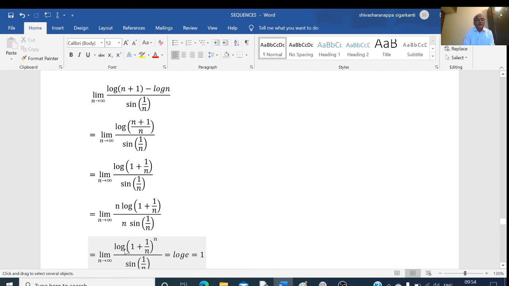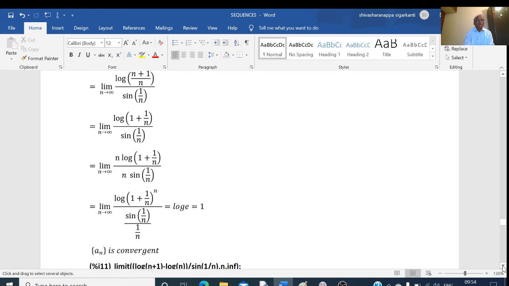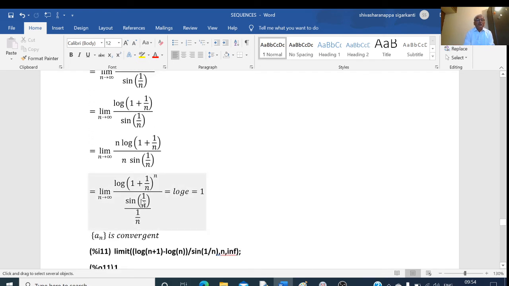So this can be written as log of 1 plus 1 by n to the power of n, divided by sine of 1 by n, all over 1 by n. We know that the limit of 1 plus 1 by n to the power of n is equal to e as n tends to infinity.